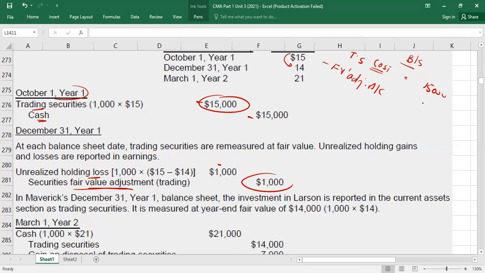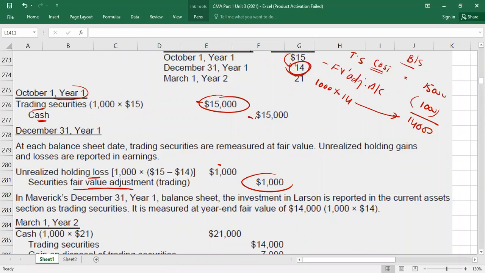It's a loss. You have to deduct how much? 1,000. It will be 14,000. Your carrying value, your fair value. Here carrying value and fair value are the same. Reason? Because total stocks are how much? 1,000. And what was the fair value on that day? 14. It will be 14,000. So it means carrying value and fair value will be the same, right? Understood?